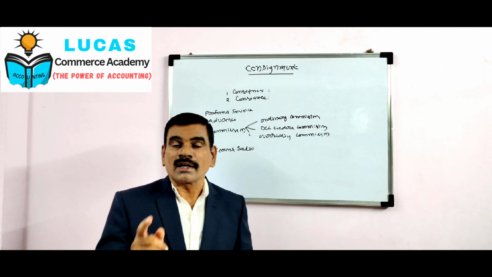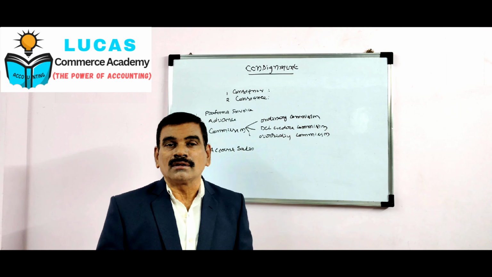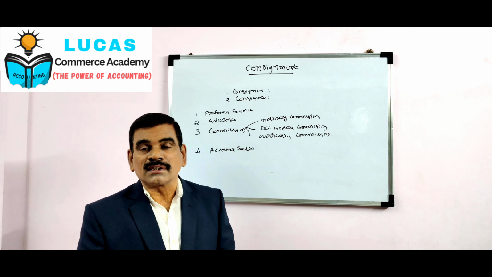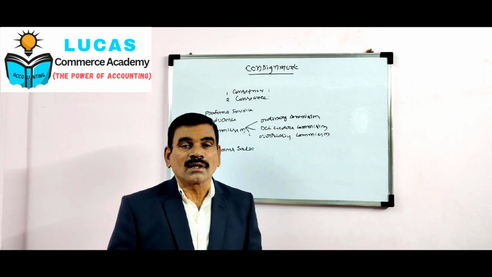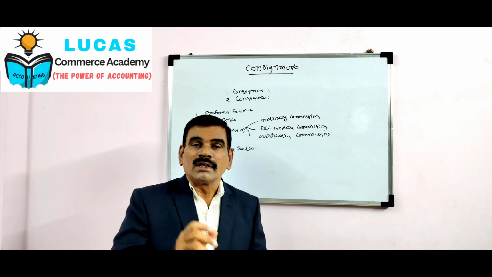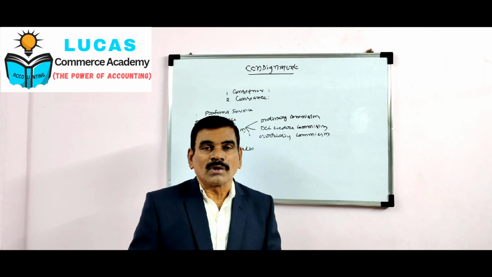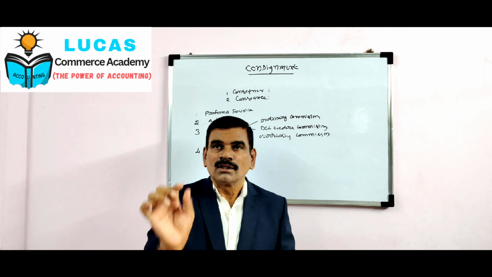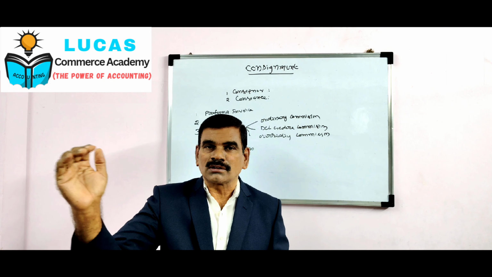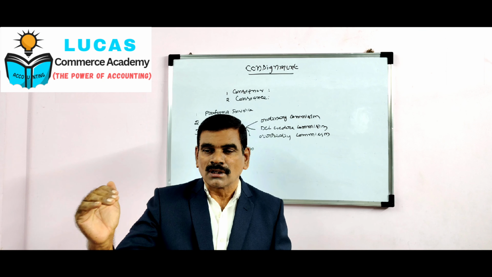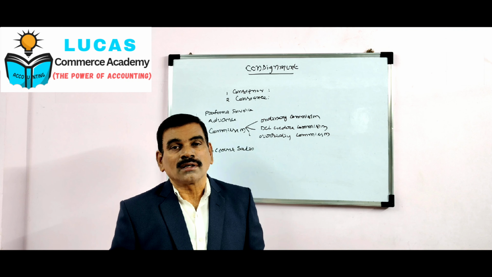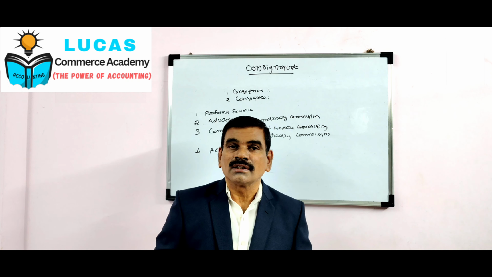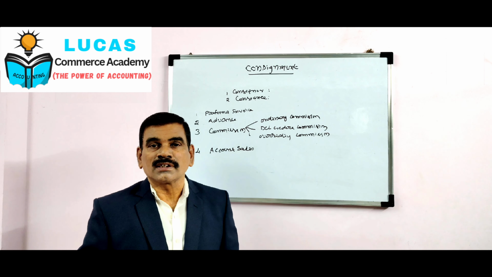Next, we come to account sales. Account sales is nothing but a statement prepared by the consignee and sent to the consignor. It indicates the final amount due to the consignor along with quantity of closing stock, normal and abnormal loss. So the format is like this: sale proceeds, less advance, less commission, less expenses, and it indicates the net amount or final amount due to the consignor. So this is the theory part in respect of consignment.